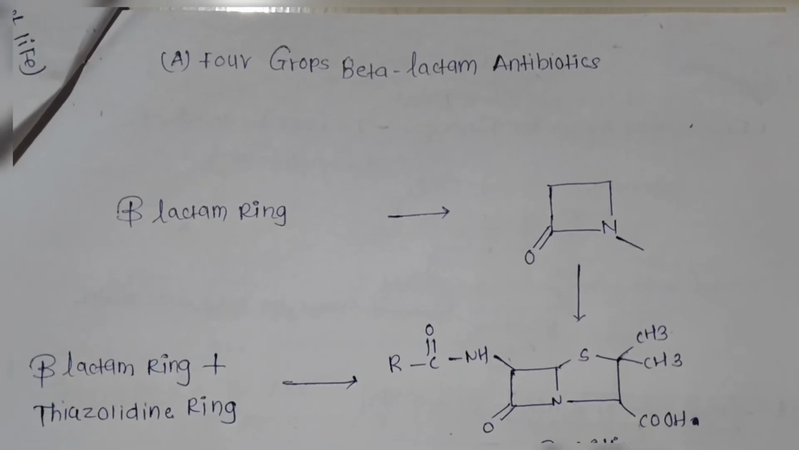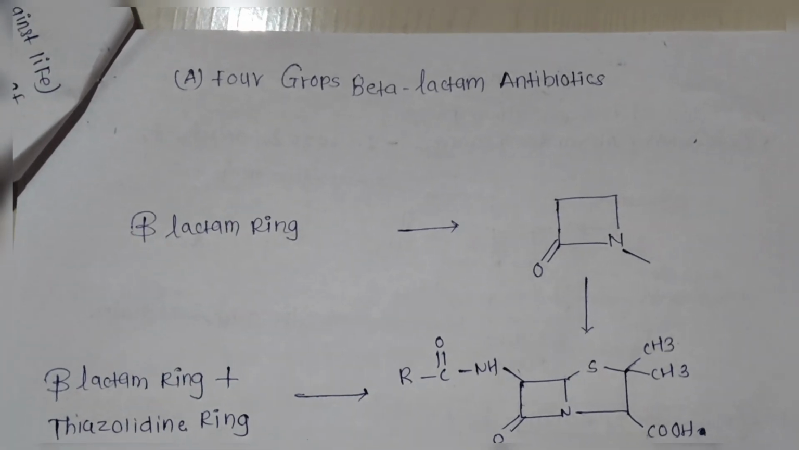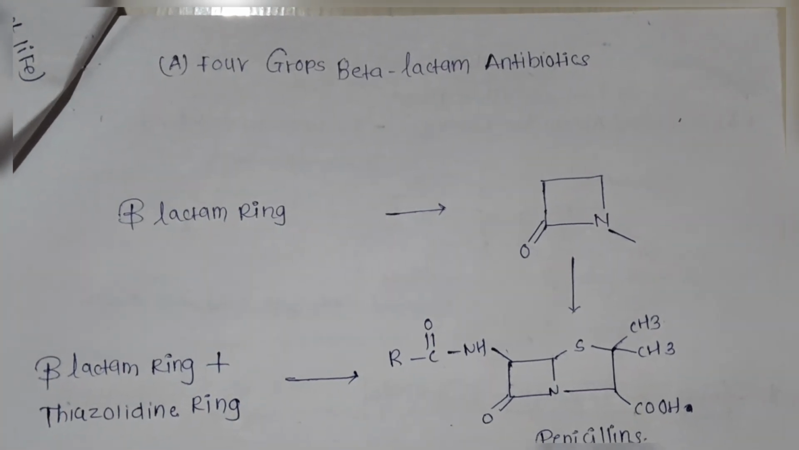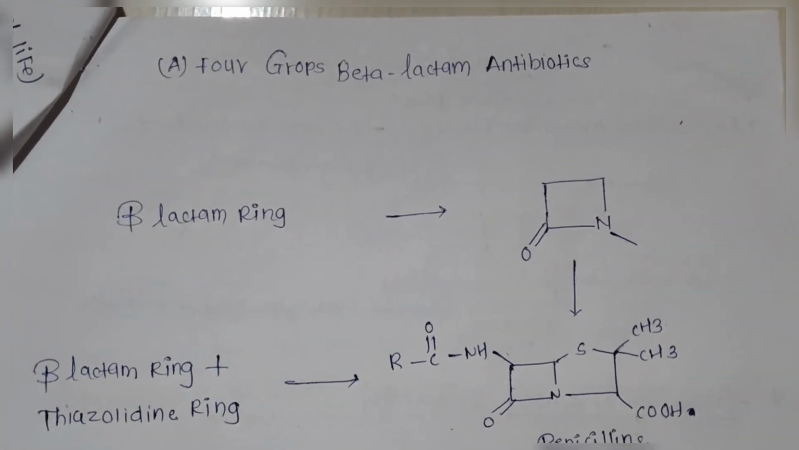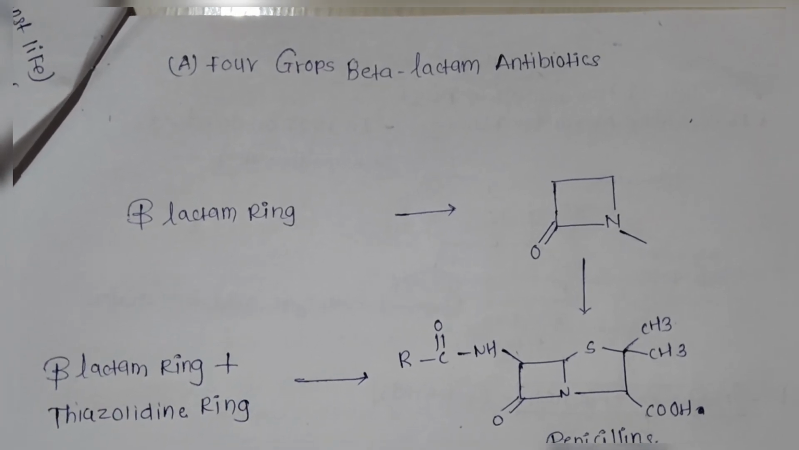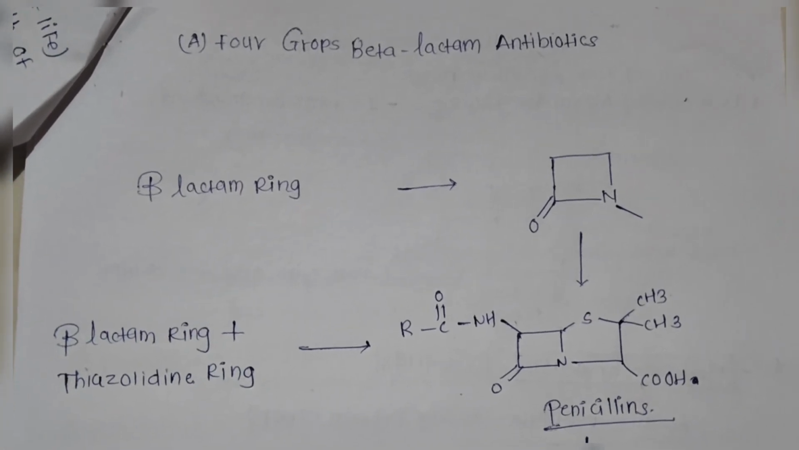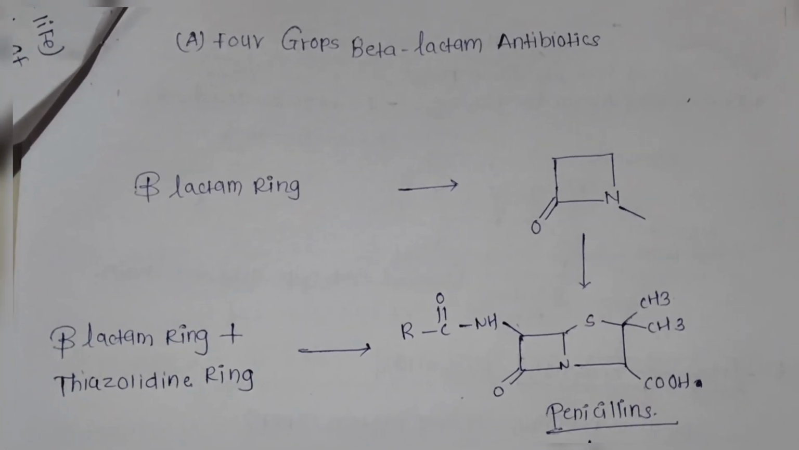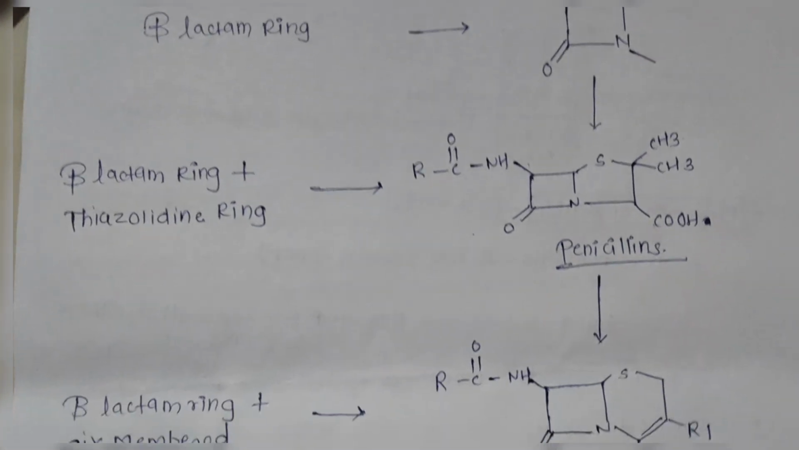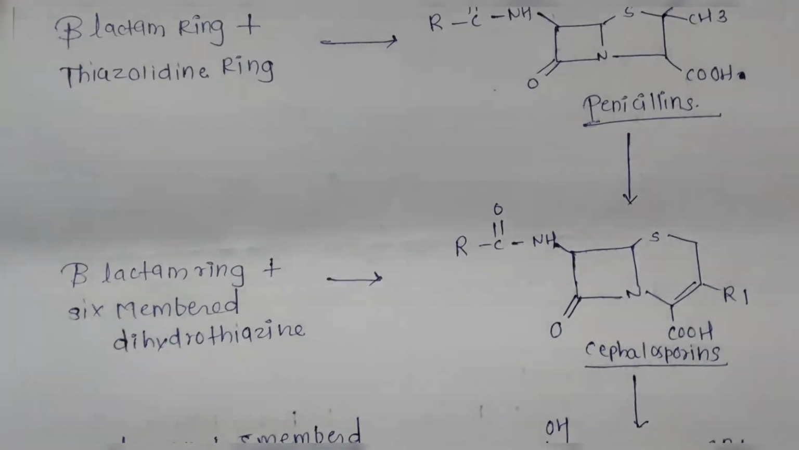Here we can see that when a beta-lactam ring is attached to other rings, such as thiazolidine or dihydrothiazine, how it gets converted to other spectrums. We can clearly see the beta-lactam ring in the video. When it gets attached to a thiazolidine ring, it becomes penicillins. You can clearly see the thiazolidine ring and the beta-lactam ring. Further, the same beta-lactam ring gets attached to a 6-membered dihydrothiazine ring and it becomes a cephalosporin.